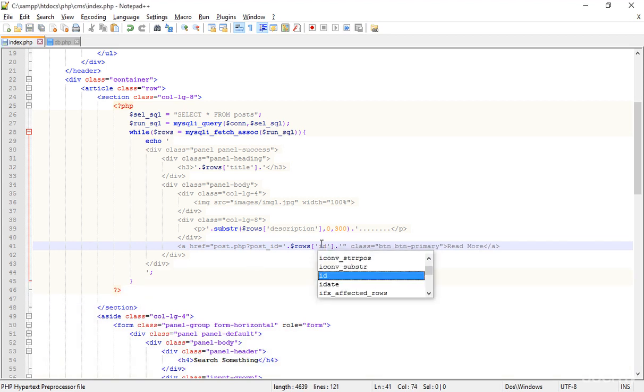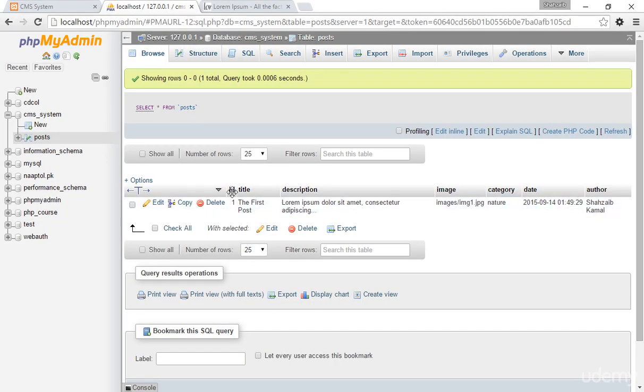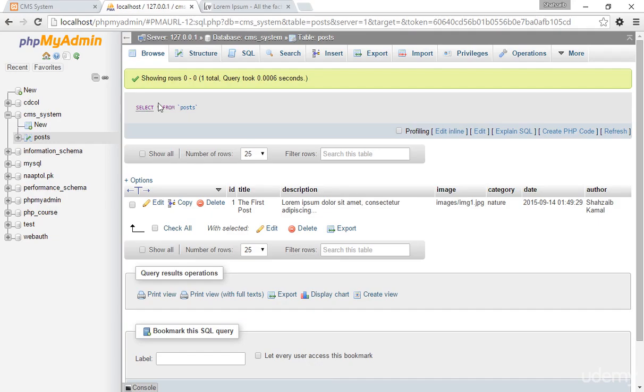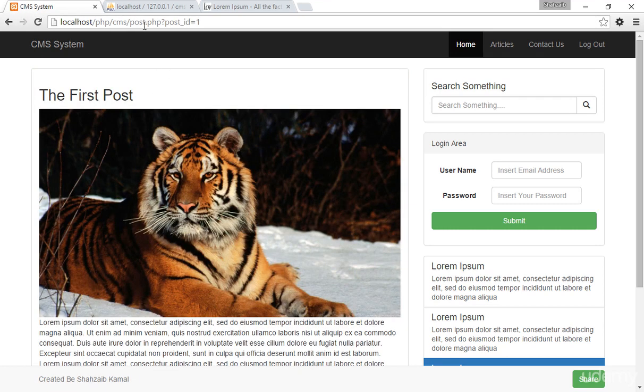And what is the ID? This ID belongs to the database and comes from that table. I just have to mention this column name, which is called the field. So this is really perfect. I'm saving and going to the browser, going back and refreshing that. When I click on read more, I am inside the post.php with the post ID equal to 1.